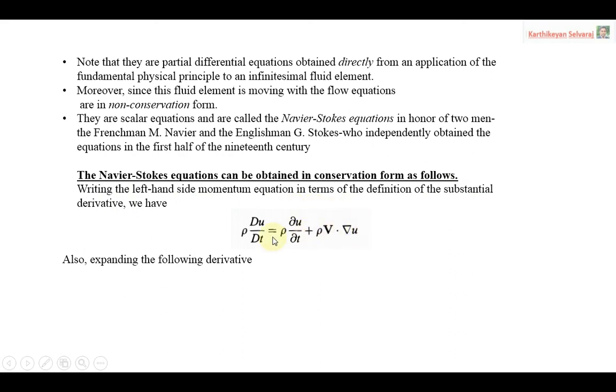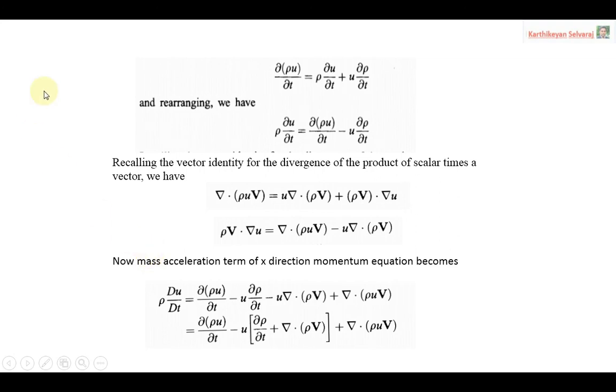We can expand it, and again expand it in this way. We have to do some rearrangements, so we are expanding in this way with some rearrangement.